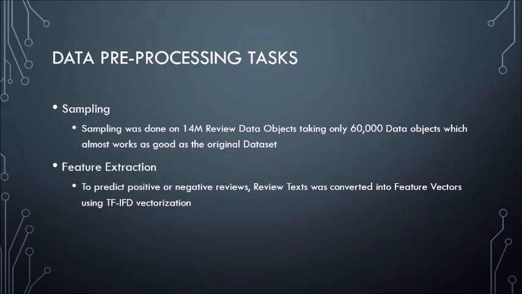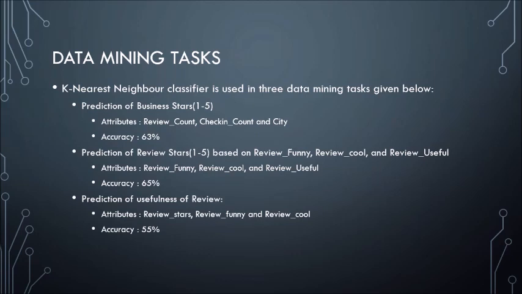Also, from feature extraction, we predict the positive and negative reviews. Now, how do we do that? To do this, we convert the review text into a feature vector using the TF-IDF vectorization format. TF-IDF stands for Term Frequency Inverse Document Frequency, which takes in the frequency of each word that is present in the entire 60,000 data samples and gives us the frequency, how good or how bad, or the actual frequency, what it stands for. Now coming to the data mining task, I will call upon Jeet.